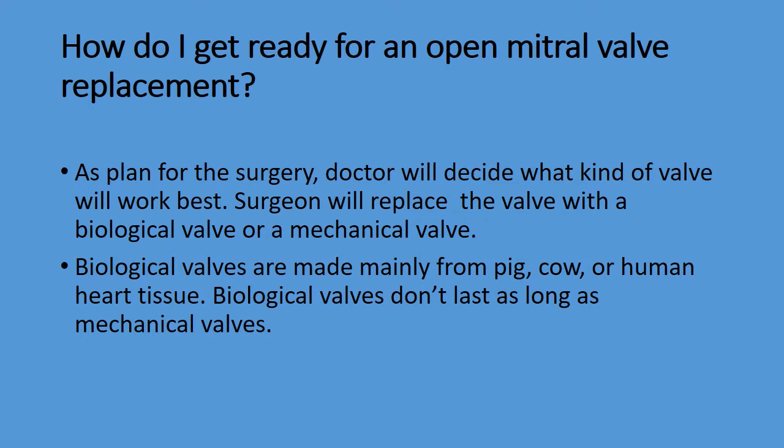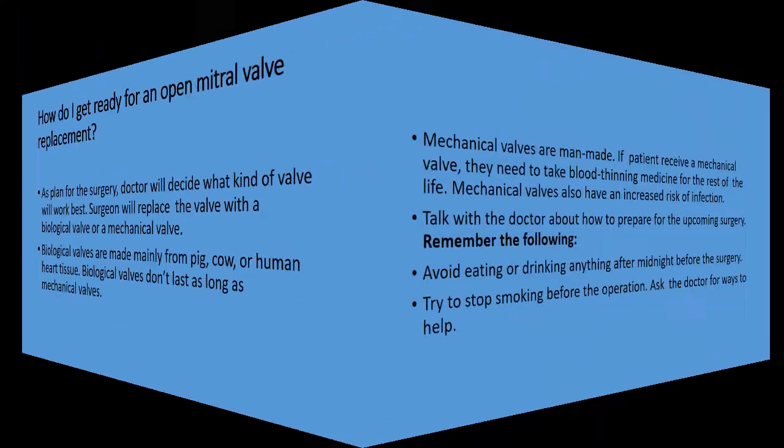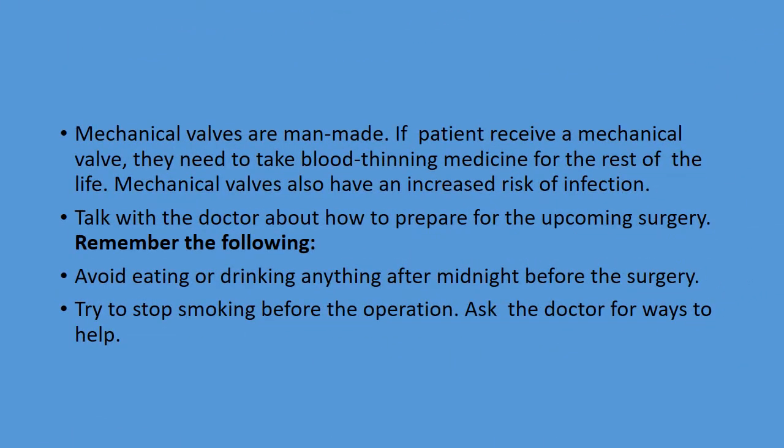Two types of valves are available, a biological valve or a mechanical valve. Biological valves are made of pig, cow or human heart tissue, and they don't last as long as mechanical valves. The mechanical valves are man-made. If the patient receives a mechanical valve, they need to take blood thinning medications. And patients who have a mechanical valve may get an infection very fast.